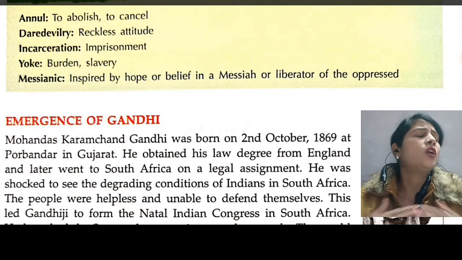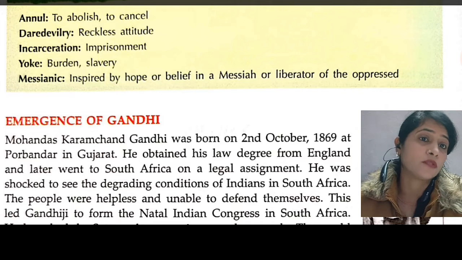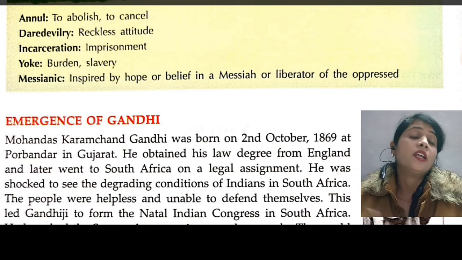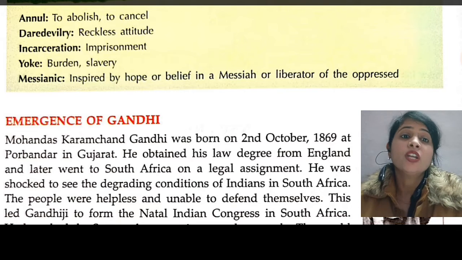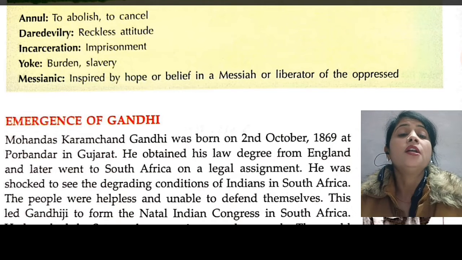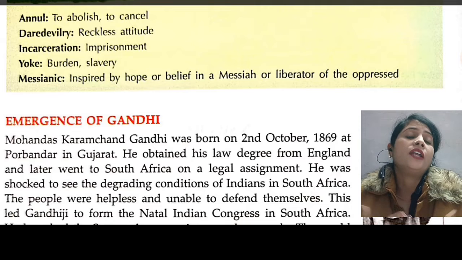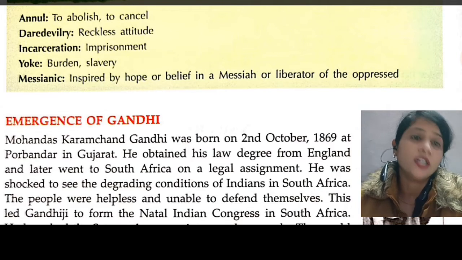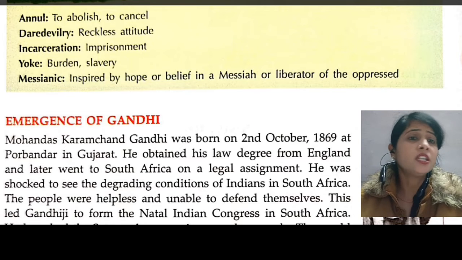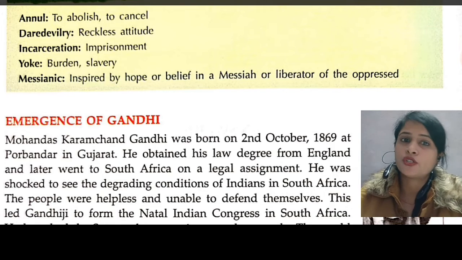The people were helpless, unable to defend themselves, because the South African people did not cooperate with them. They were not giving any dignity, any privileges, any preference to Indians. Seeing this condition, Gandhiji was very shocked.